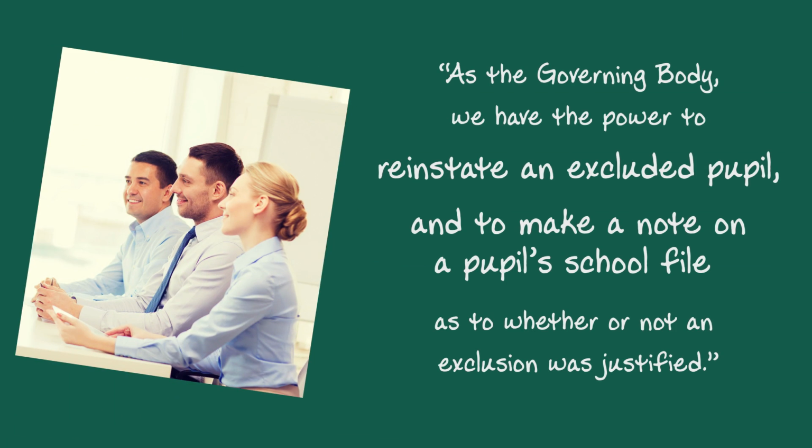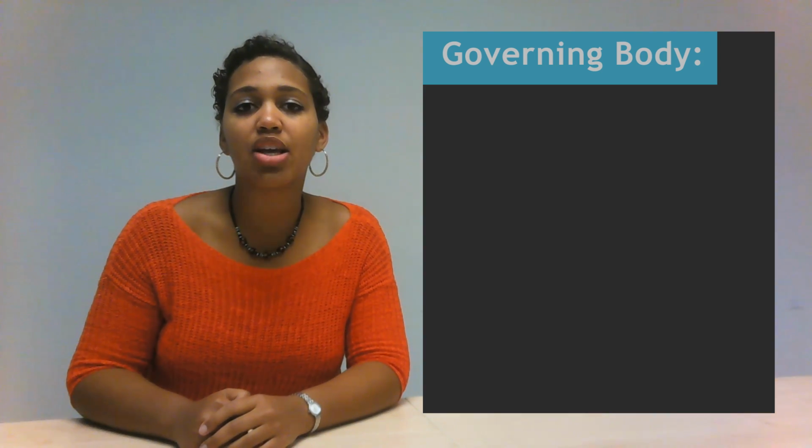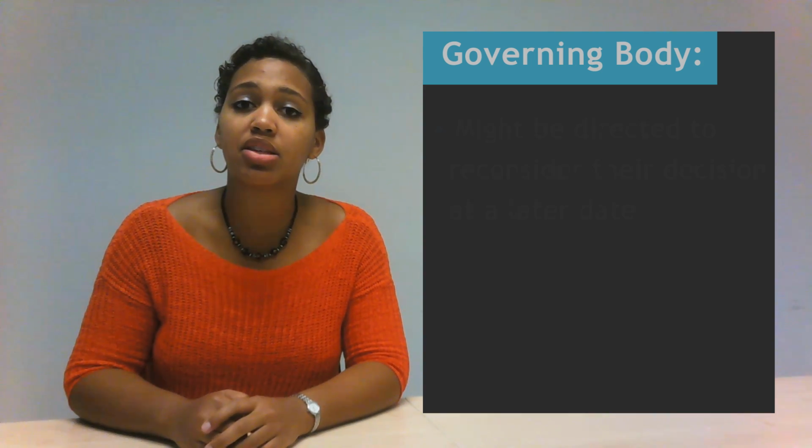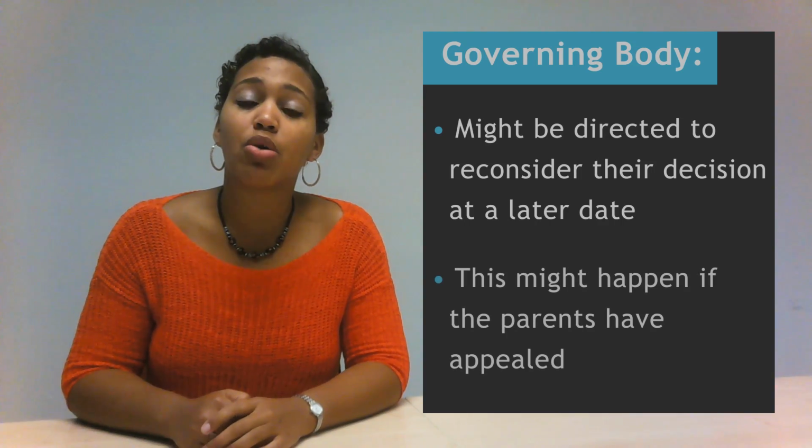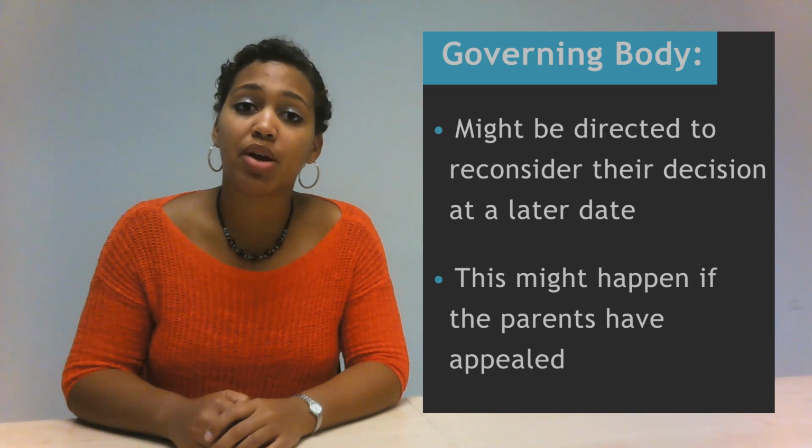As the governing body, we have the power to reinstate an excluded pupil and to make a note on a pupil's school file as to whether or not an exclusion was justified. In some circumstances, the governing body might be directed to reconsider their decision to uphold an exclusion. This might happen if their original decision has been appealed by the parent or guardian.